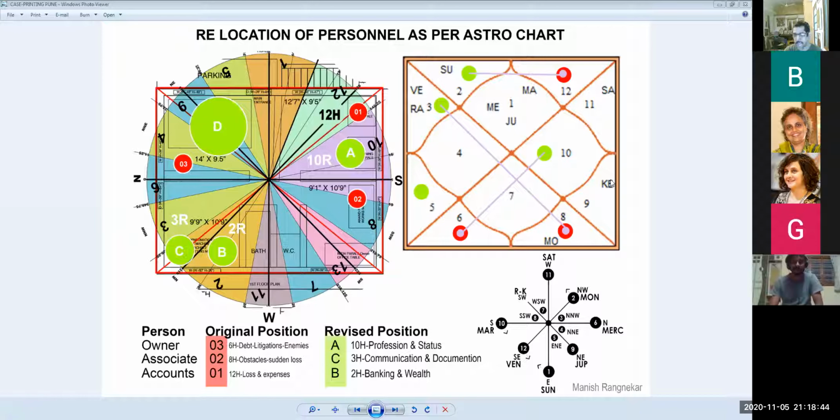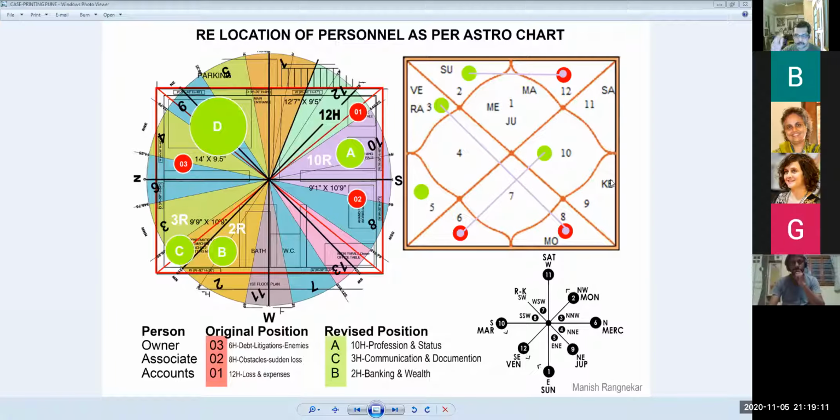Then he said that I was doing fantastically well in this very place. In this very place, he started over there. He said I was doing fantastically well. So what does that mean? That the direction of the third house Rashi in this house is good, because his printing business was doing good over here. So the third Rashi was in the right place. Okay, so this house is correlated to printing.